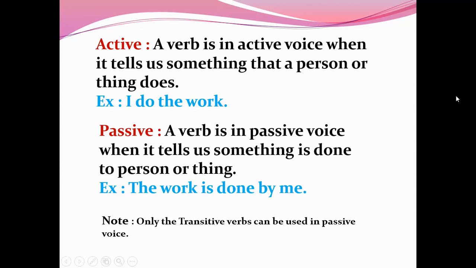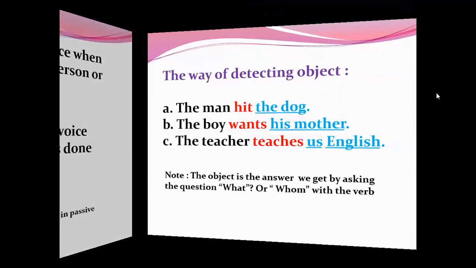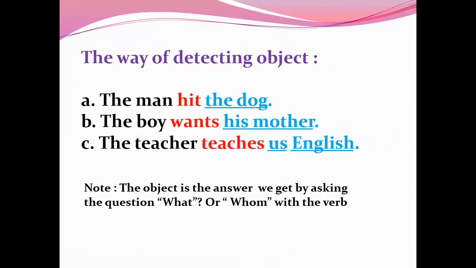Only transitive verbs can be used in passive voice. The verb that takes an object is called a transitive verb. So we can only turn an active voice into passive if there is a transitive verb in the sentence. The way of detecting objects: A. The man hit the dog. B. The boy wants his mother.